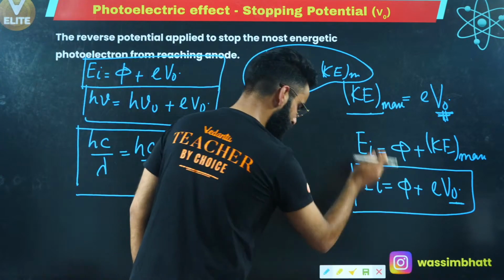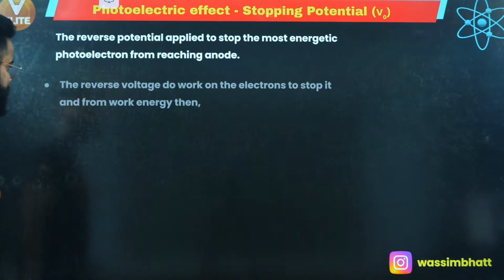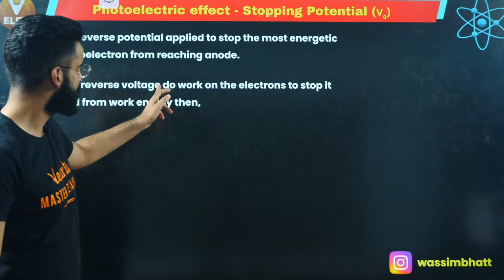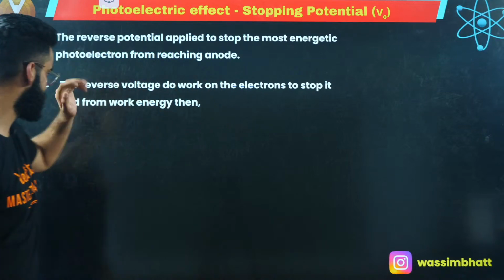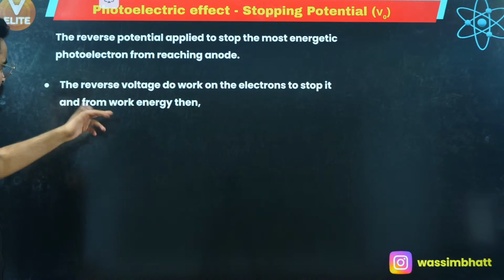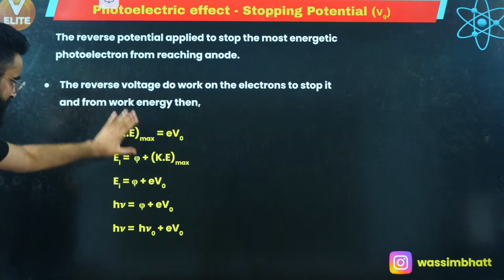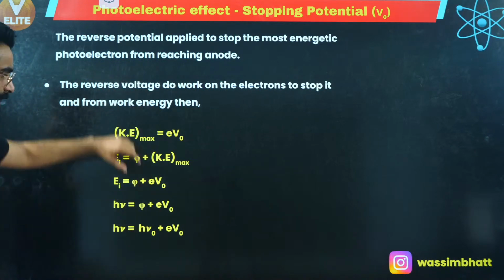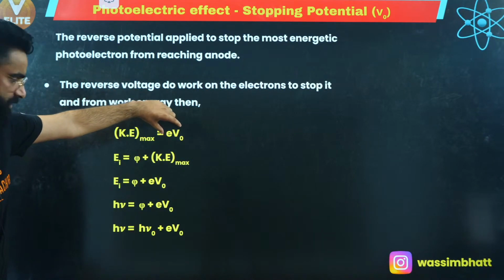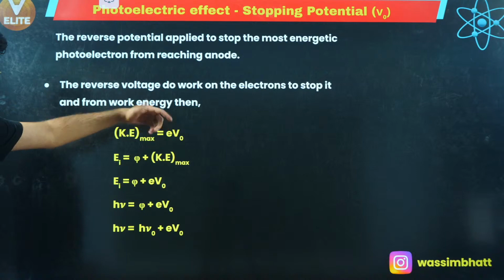Let's try to understand a few more things out of here from the stopping potential. See, the reverse voltage does work on the electrons to stop them, and from the work energy theorem, I must say something like this, which I've already told you: kinetic energy maximum becomes equal to the potential energy.